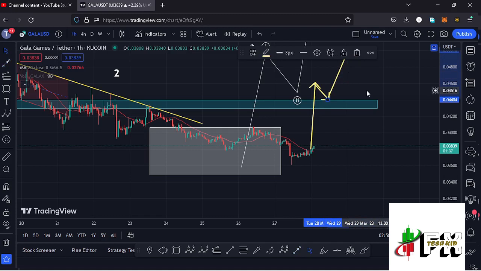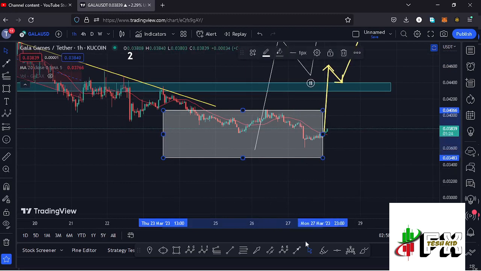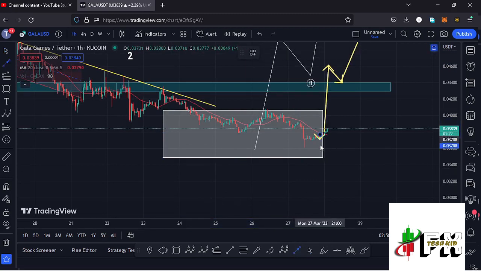And that movement to the upper side in the formation of that wave 3 is also dependent on the movements that we are seeing on the Bitcoin chart, because in case we continue seeing further breakdown on the Bitcoin chart, then there are high chances that we are going to fully maximize our white target area in the formation of that wave 2, giving us one more leg down within this white target area before we can start our reversal to the upper side in the formation of that wave 3.